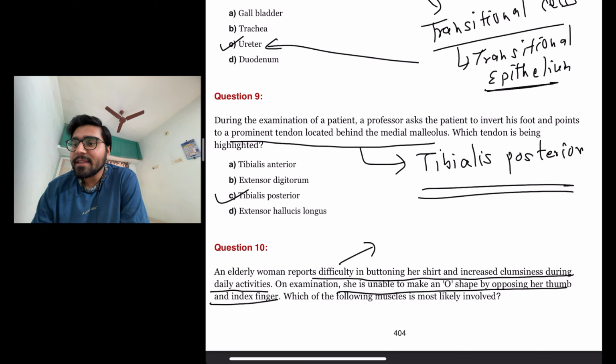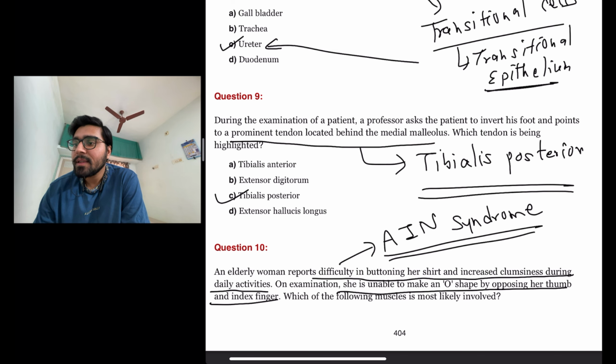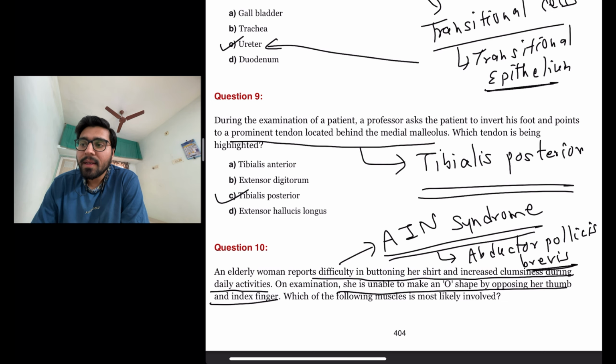So this clinical scenario is actually suggestive of anterior interosseous nerve syndrome because anterior interosseous nerve is supplying the abductor pollicis brevis muscle, and that abductor pollicis brevis is supplied by anterior interosseous nerve that is likely to be involved in this scenario. So the anterior interosseous nerve syndrome, what are the symptoms?